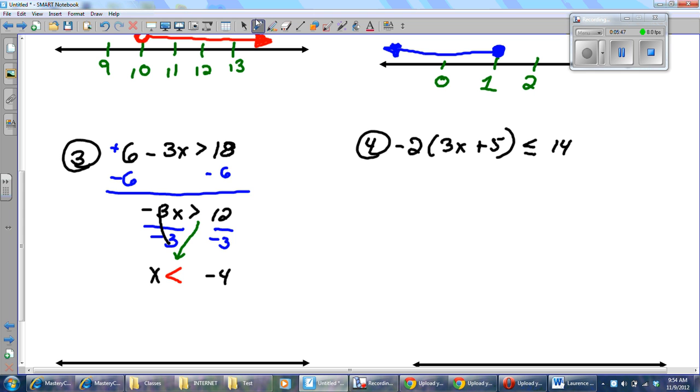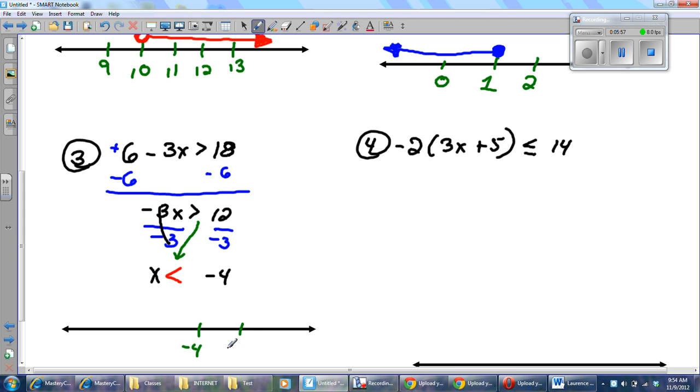So now that I have this, I'm ready to go to my number line, and I've got to show negative 4 on there. And I know a number bigger than negative 4 is negative 3. A number smaller than negative 4 is negative 5. And then I'm going to have an open point. Blake, why is there an open point? Yeah, you got it, Blake. It's because there's no equal sign in the inequality. It's just a plain old less than.